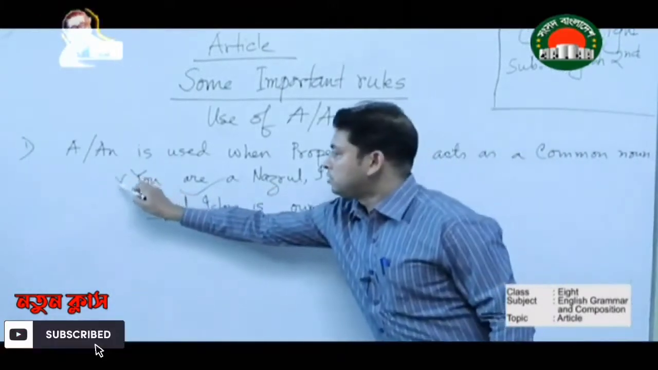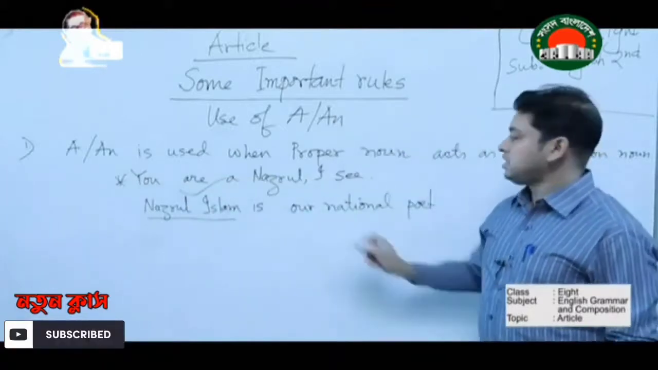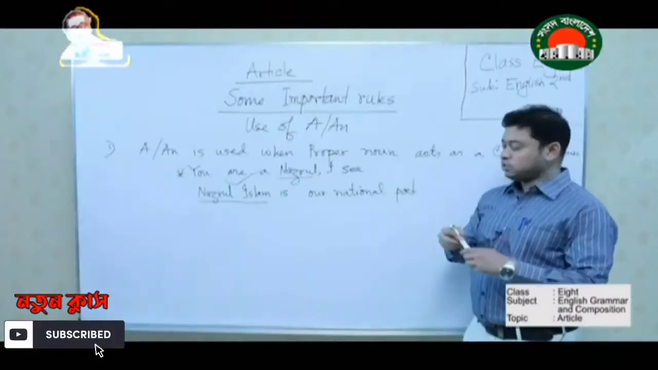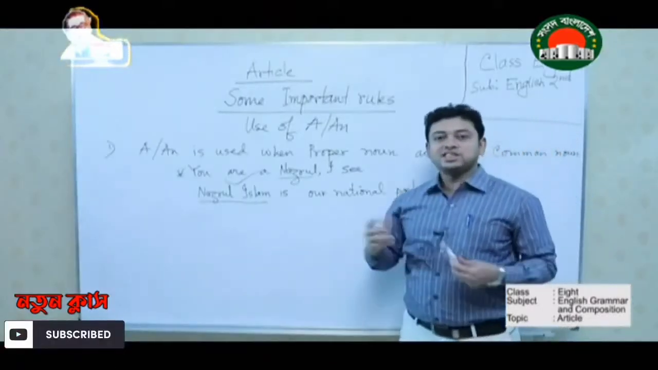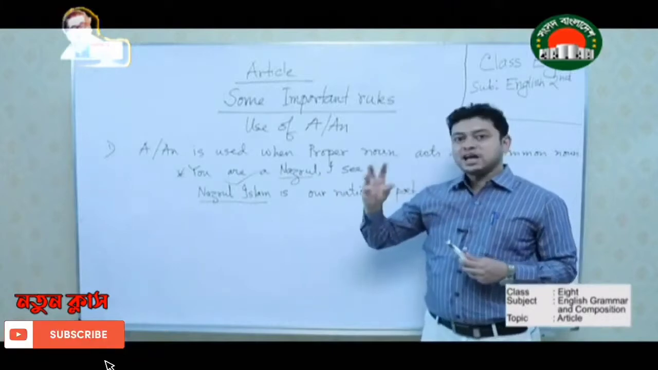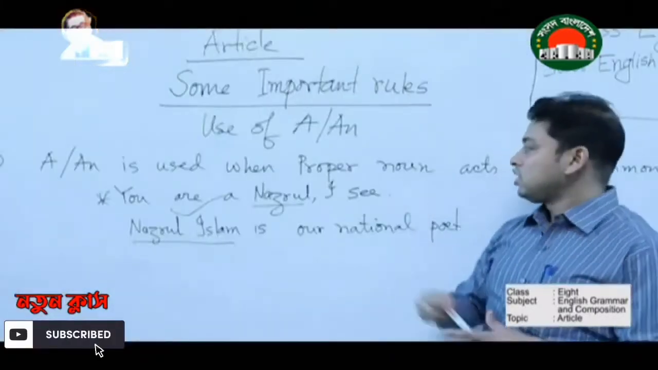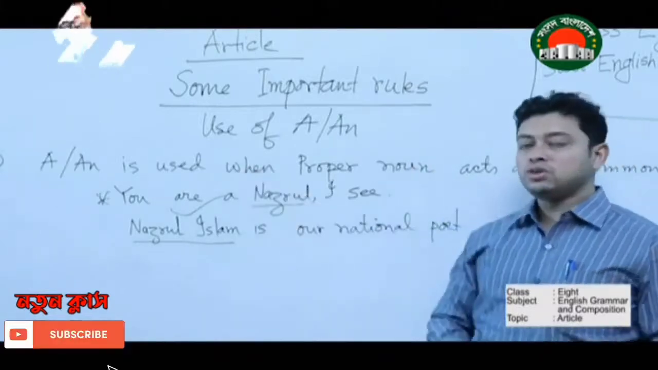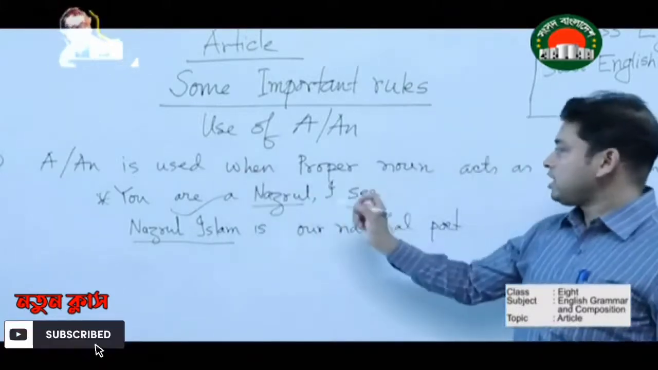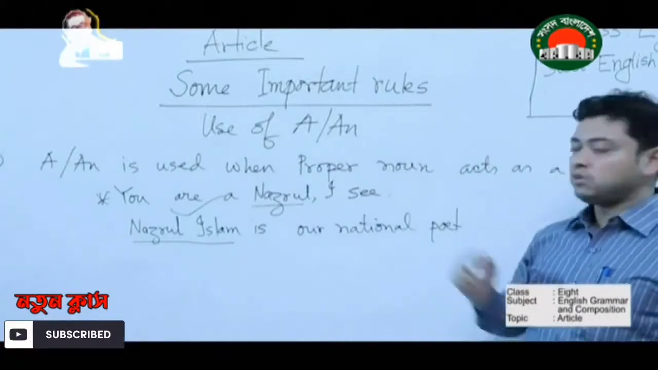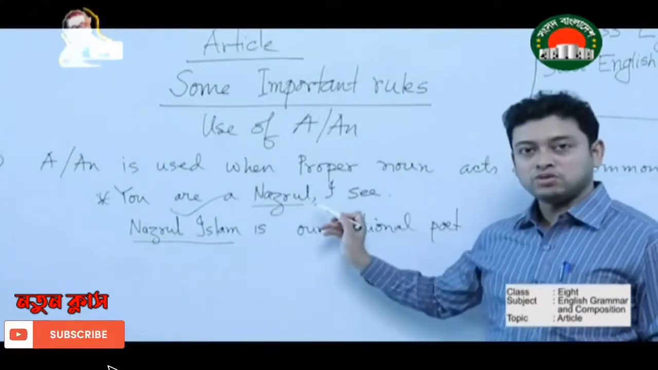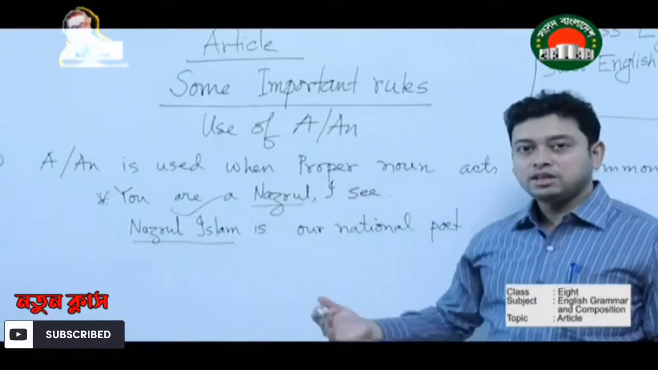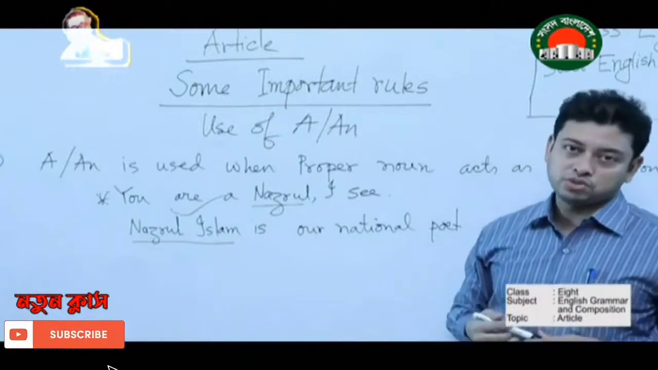But look at this example. You are a Nazrul, I see. Here Nazrul becomes a common noun because I am actually talking about the talent or the genius of Nazrul. I am using it as a common platform. That's why Nazrul is a common noun here in this sentence. So according to this rule, a or an is used when a proper noun acts as a common noun. Here Nazrul is no more a proper noun. Here Nazrul is a proper noun. So according to the activity, it becomes proper. According to the activity, it becomes common.